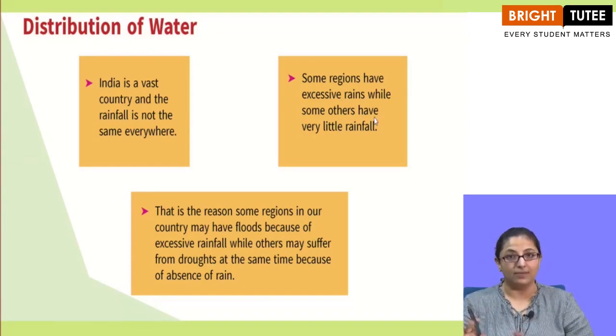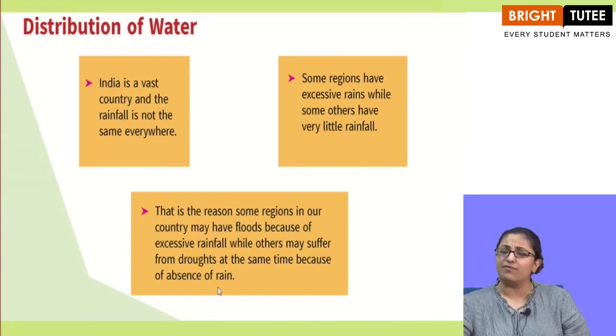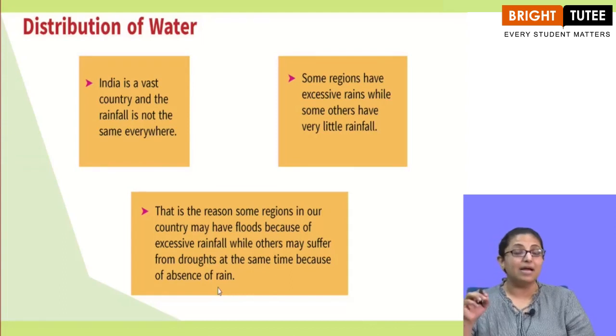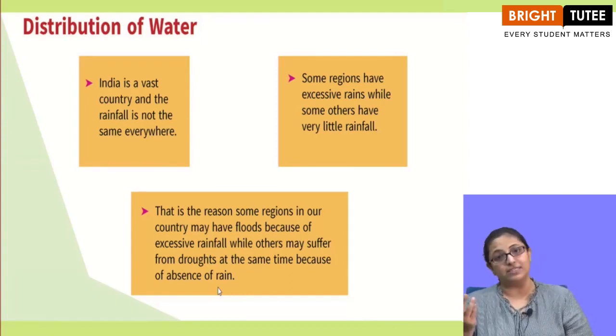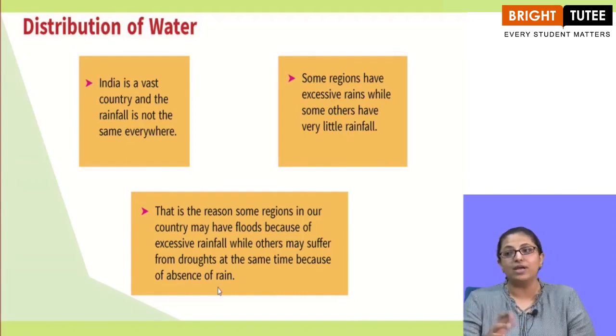We all know that, right? That is the reason some regions in our country may have floods because of excessive rainfall, while others may suffer from droughts at the same time because of absence of rain. We all know that there are places where there is too much rainfall, and that particular area may actually suffer from floods, and exactly opposite, the areas which do not get a lot of rainfall suffer from drought.